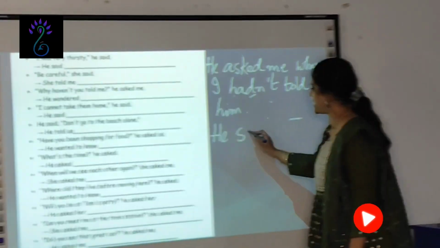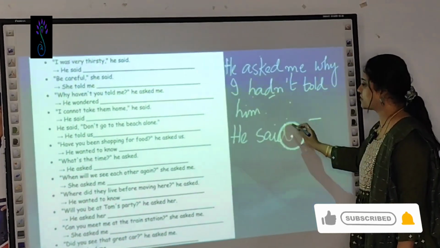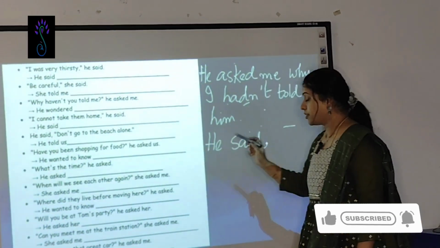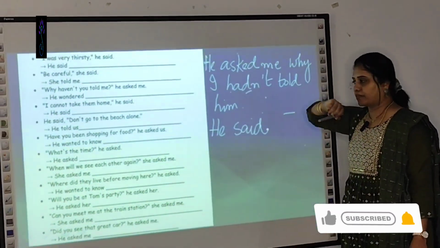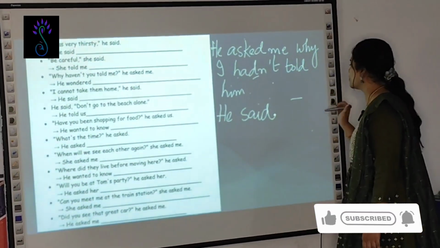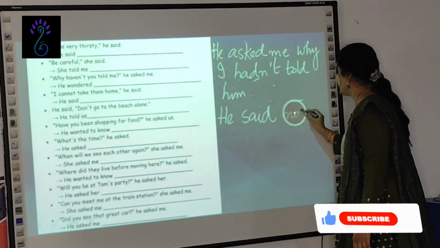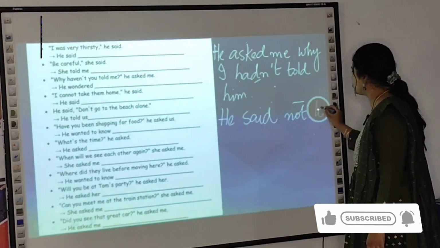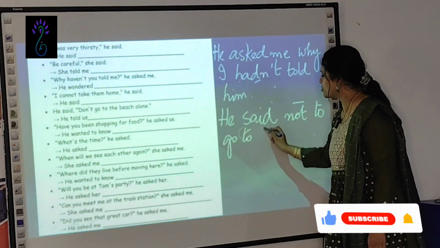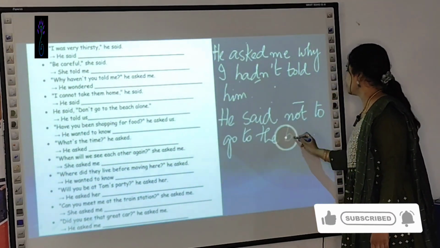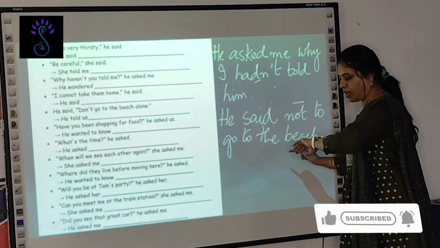When there is a negation, you use to in imperative; if negation is given, then you should write not to. He said not to go to the beach alone.